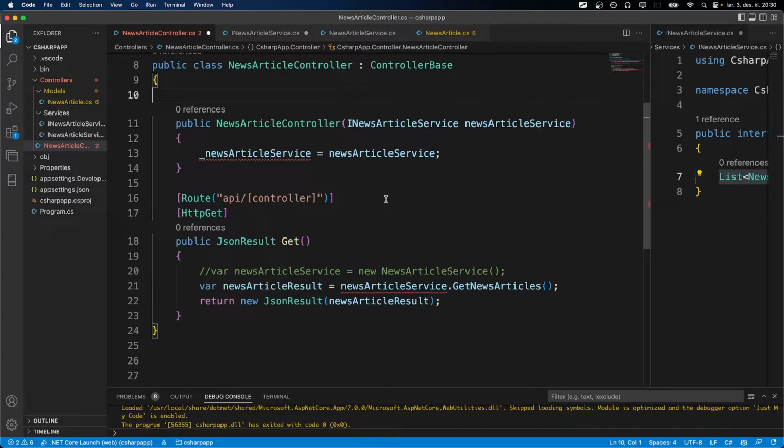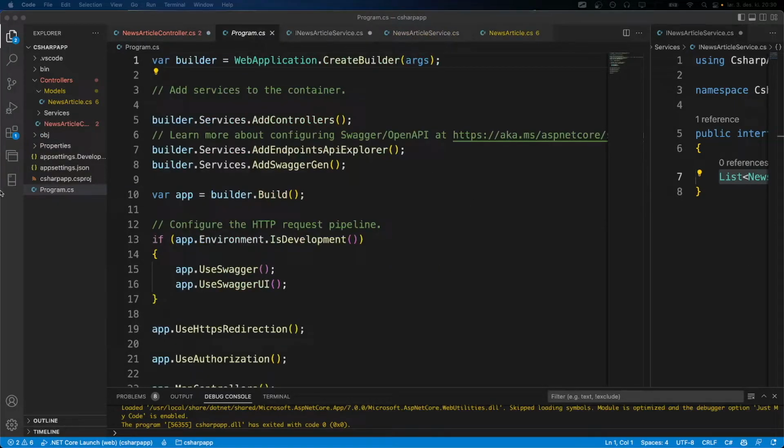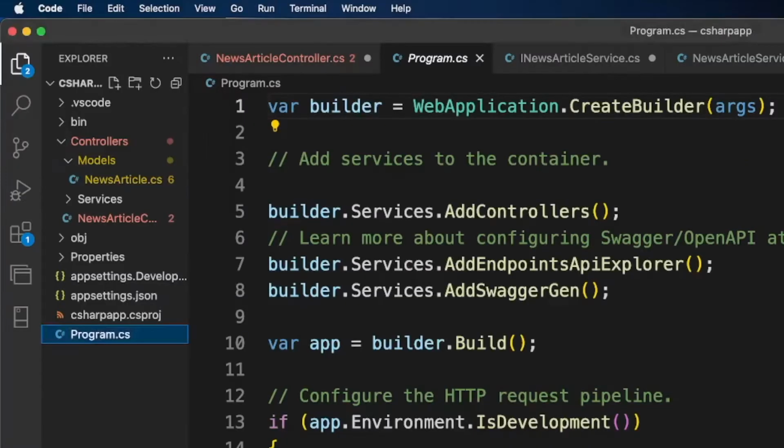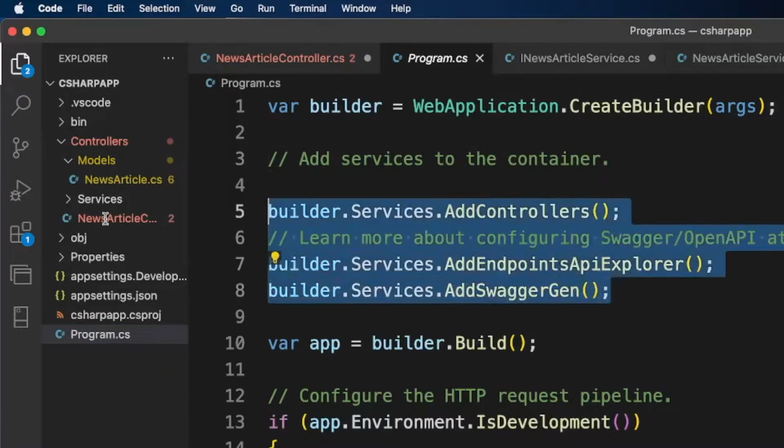Now I'm going to show you how we can register this so that the dependency injection knows about it. The container will know that we want an instance of this. So we have to do this in the beginning of the program. If we go to the Program.cs here, this Program.cs is the one we want to go inside of. And inside of here, we can register a dependency.